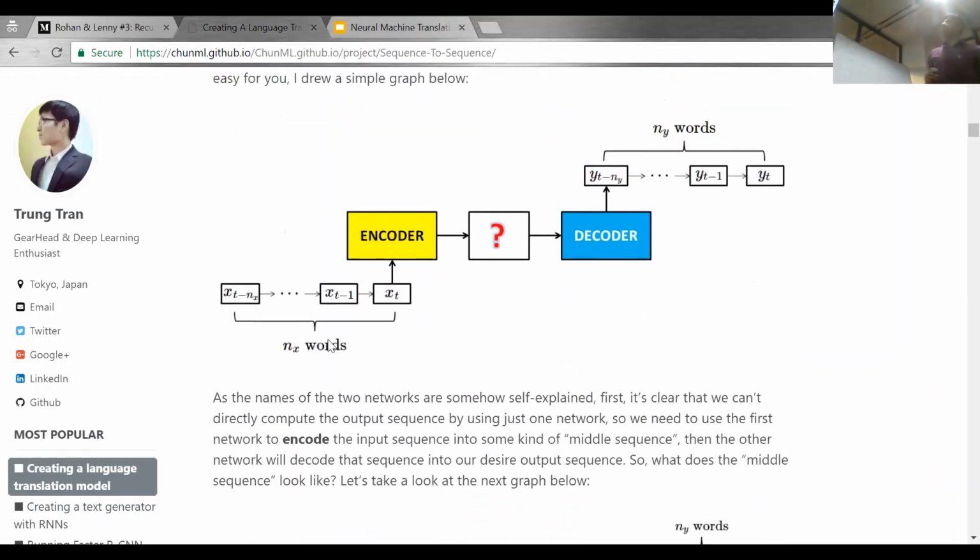This is the encoder decoder model. It will encode this sentence into a vector, some kind of vector. And the decoder will take this vector, extract the information from it, and translate it into this language. This is a normal encoder decoder model. I will explain it later.